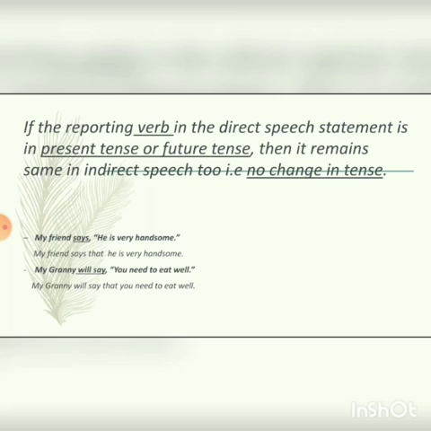Now we come to the second example. My granny will say, "You need to eat well." Here the reporting verb is in future tense. My granny will say. So the reported speech will not be changed. My granny will say that you need to eat well. Here, no changes are made while converting the direct speech into indirect speech.